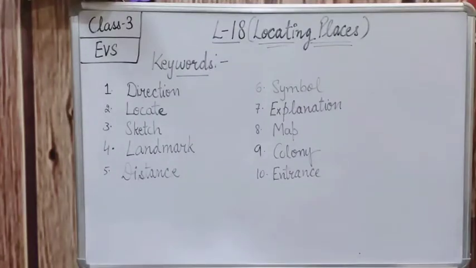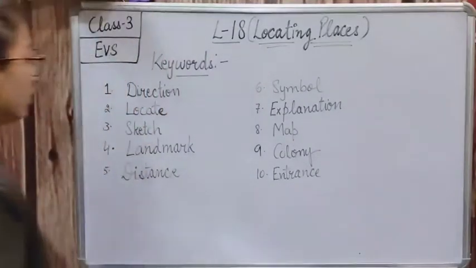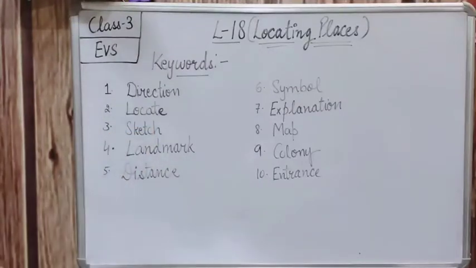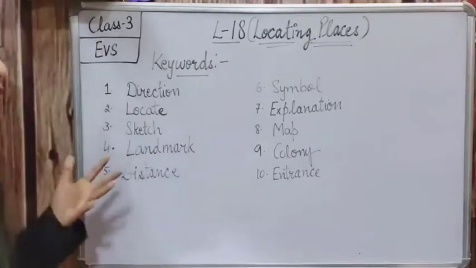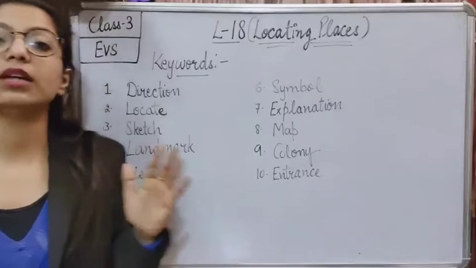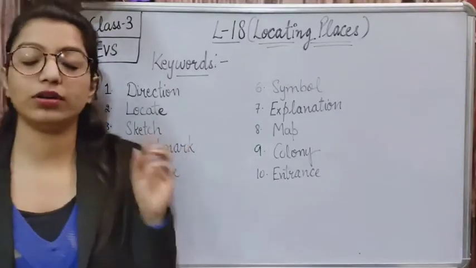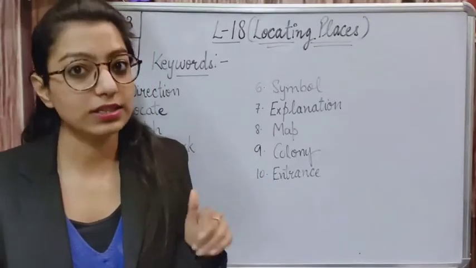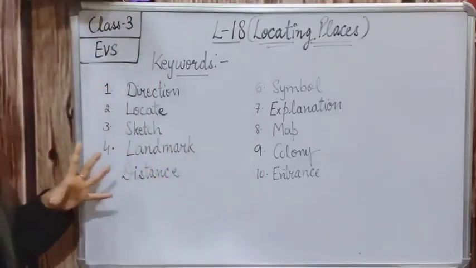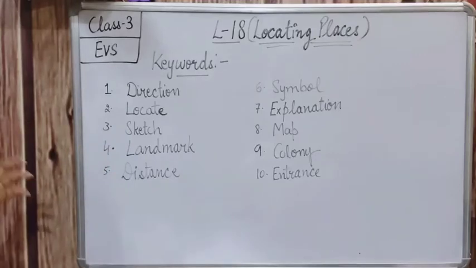The first keyword, as you can see on the screen, is direction. What is the meaning of direction? Direction is a path or way where people are moving, like we are moving on the way. I told you about the four directions: east, west, north, and south. If we are going somewhere, it is very important to know in which direction we are going. D-I-R-E-C-T-I-O-N, that is direction.